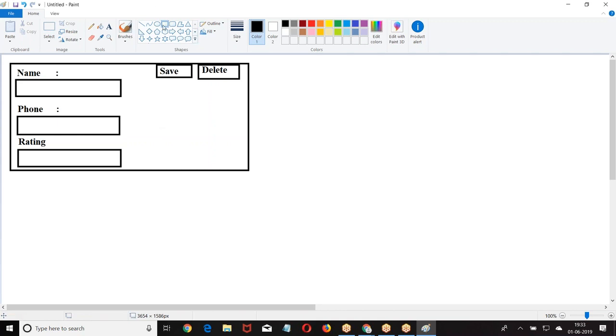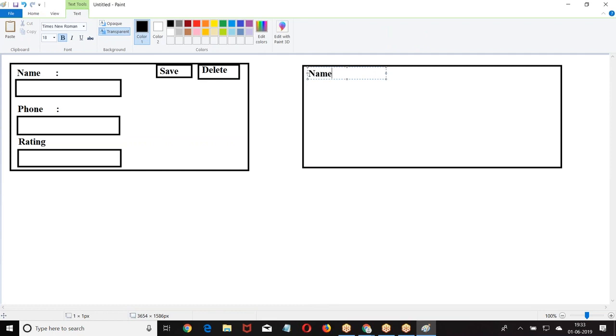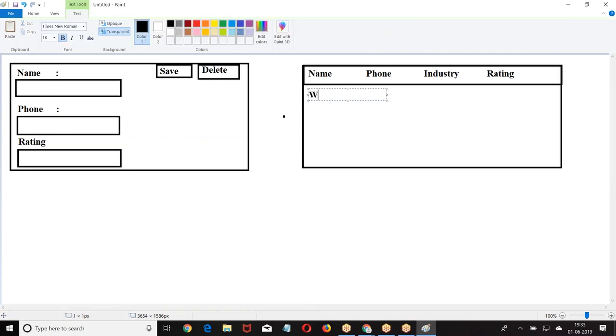I have one more component which will display the list of records available in the account. We have a name, phone. I have one more component which will display the list of records in the database.